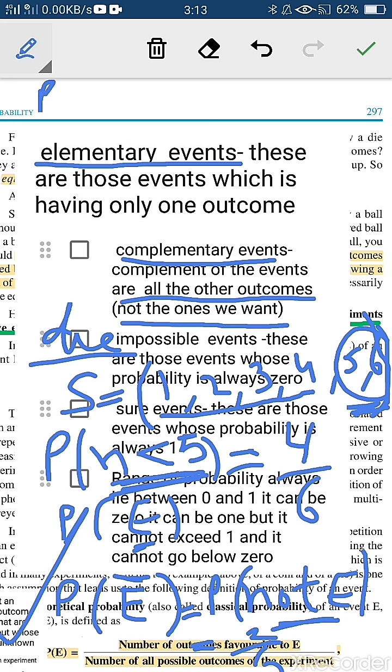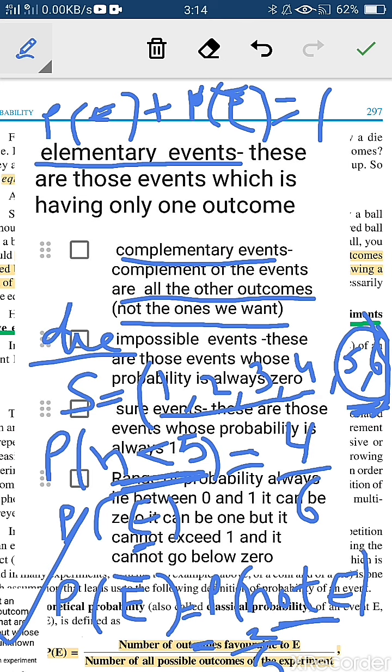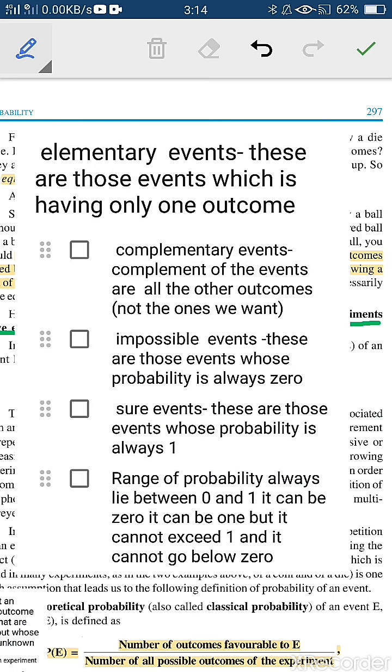And one thing you can conclude from here: if you add probability of E plus probability of E complement, you will get the answer as 1, right? You can add these and find it out. This is all about complementary events.